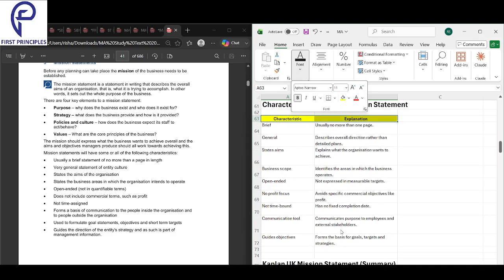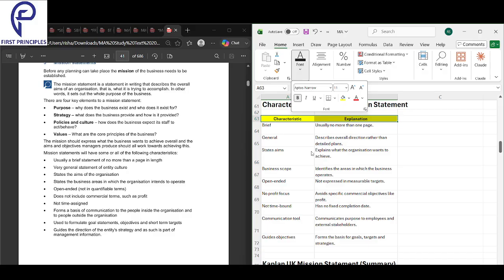Let's look into this. First, the mission statement should be brief. It should not be more than a page, usually one page max. It gives general, big picture direction, no detailed plans. It should not have any detailed plans.